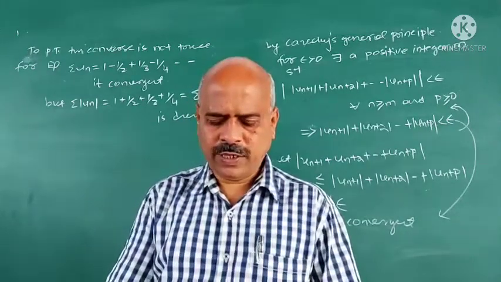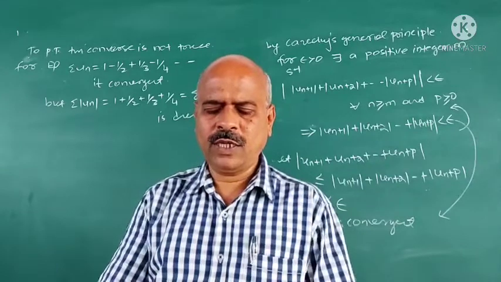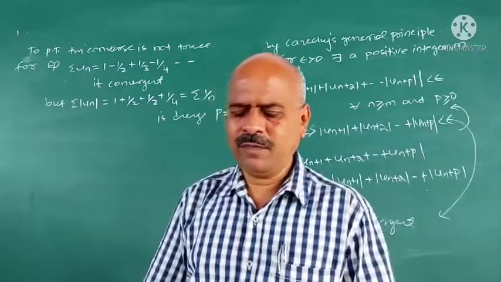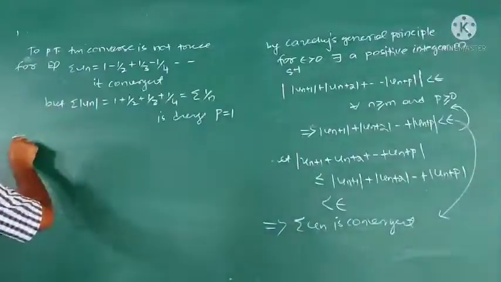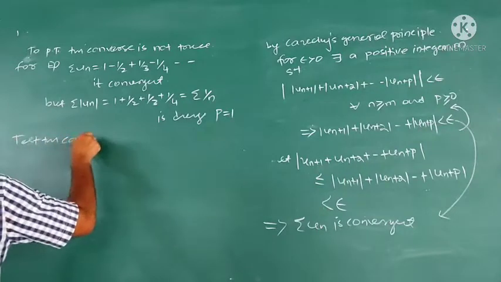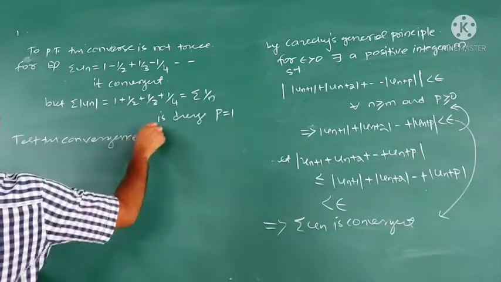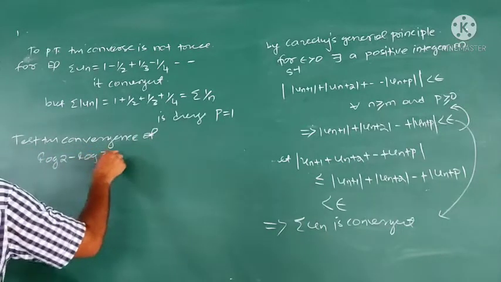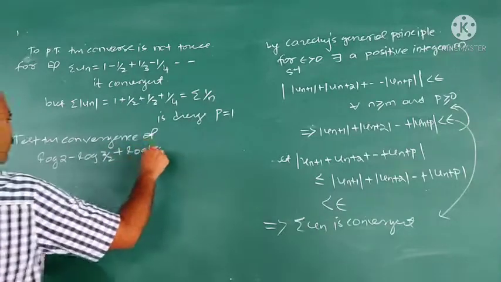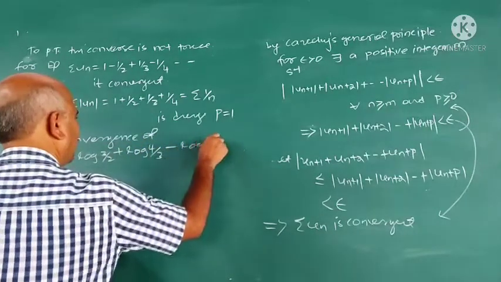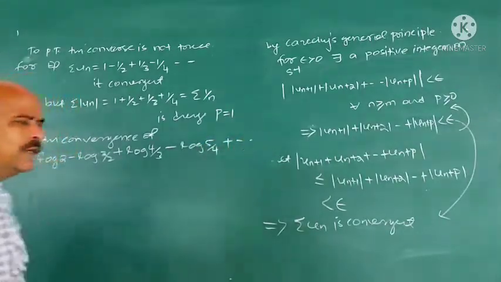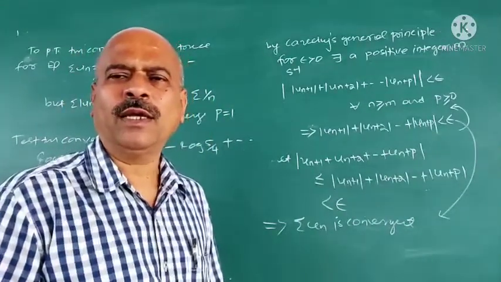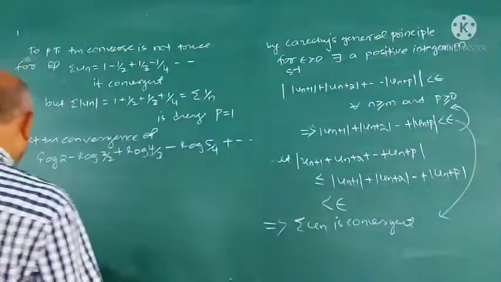Some examples are there. I leave those examples as an exercise. Try to solve this. I take one example here. Test the convergence of log 2 minus log 3 by 2 plus log 4 by 3 minus log 5 by 4 plus so on. One problem on alternating series. In alternating series, usually we apply Leibniz test. See, I explain how to apply the Leibniz test here.